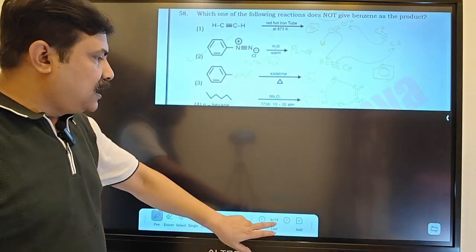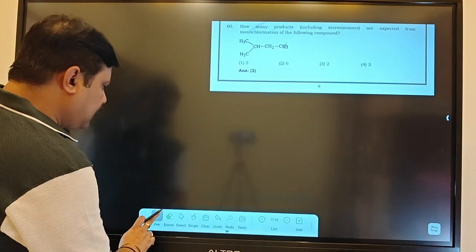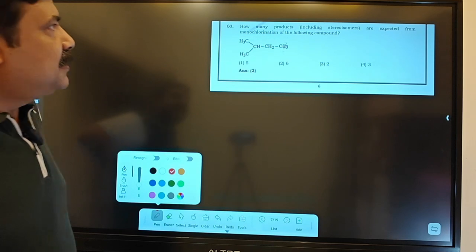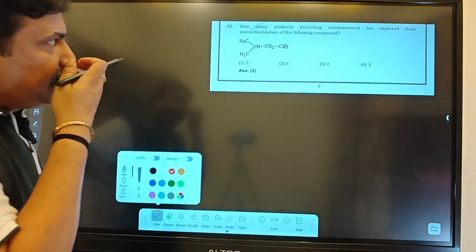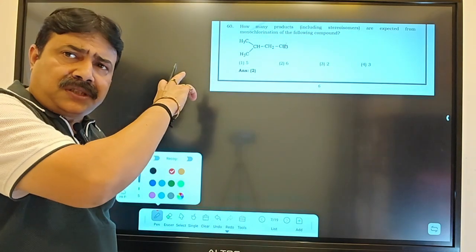Now next, if you look at the next slide, what are they telling? This is nothing but 2-methylbutane. 2-methylbutane on monochlorination. Very standard question.